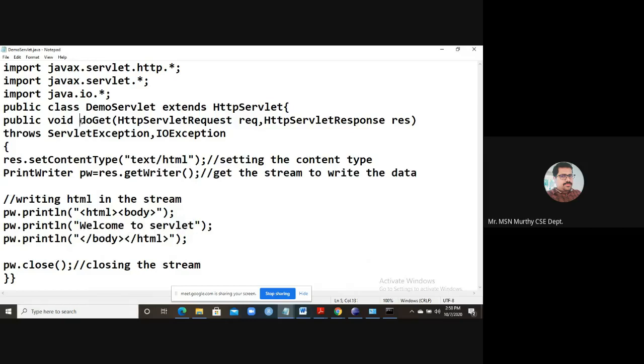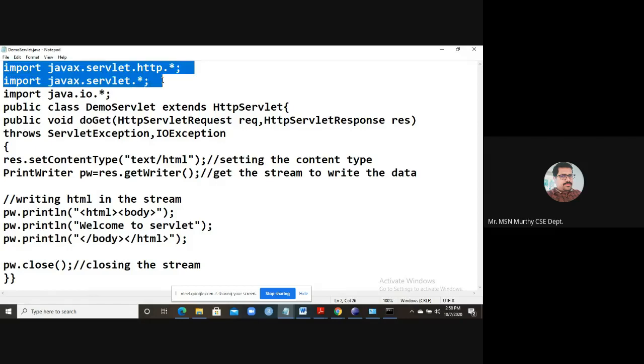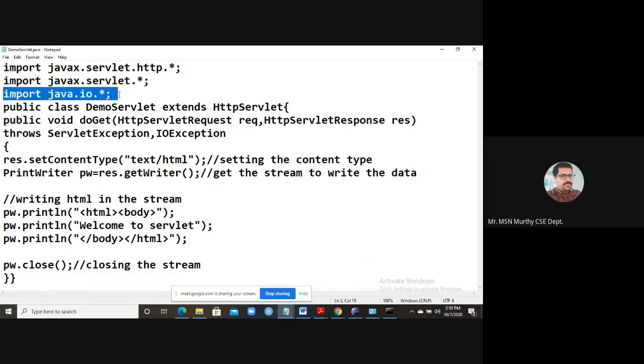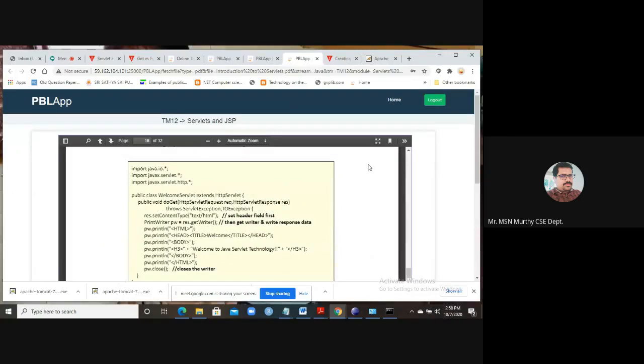In this basic program, we use the doGet method. This information is available in the header. For writing any servlet program, these two packages are necessary, and this package is for input output operations. And the doGet method, and your servlet program extends this HttpServlet. It can be HttpServlet or GenericServlet based on your requirement.